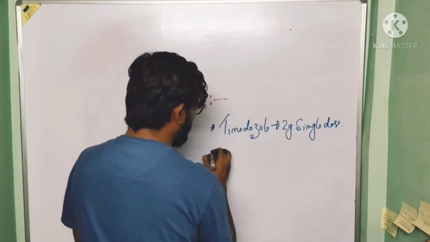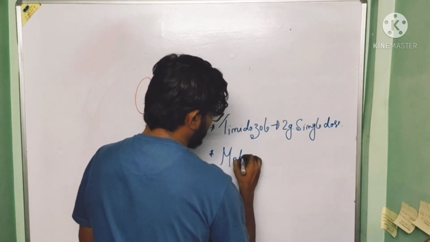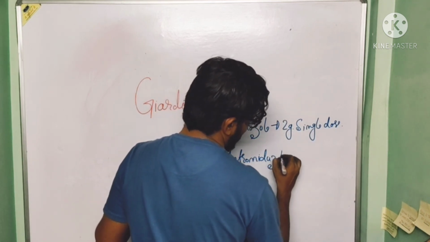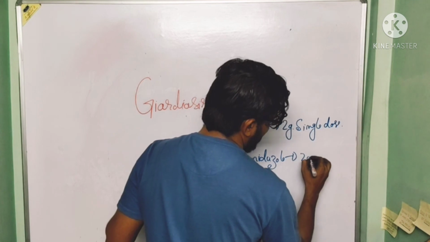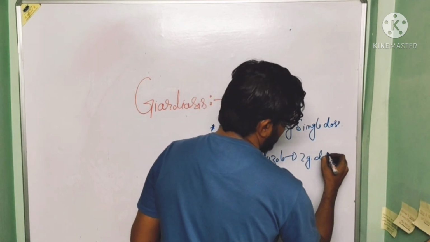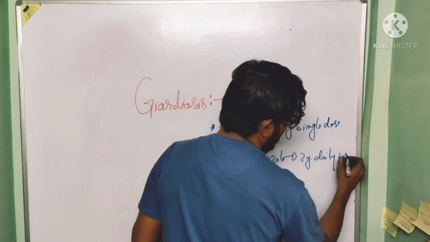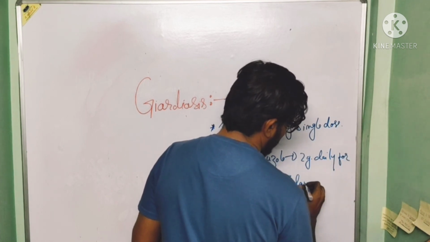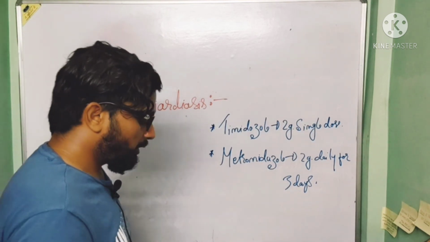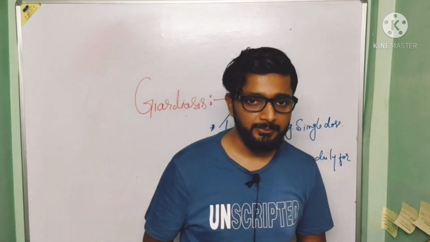And second drug is metronidazole. And dose of metronidazole is 2 gram daily for 3 days. So this is all about the traveler's diarrhea.